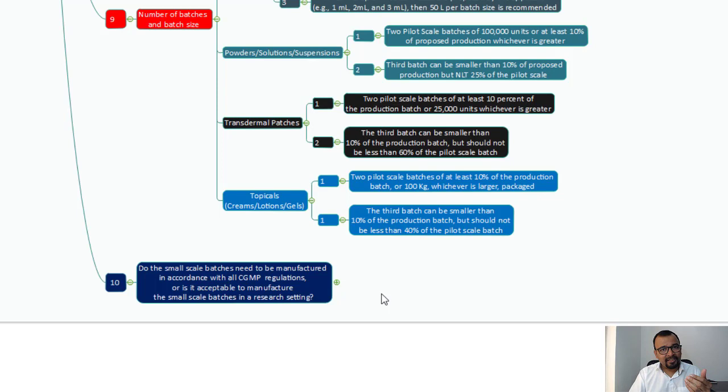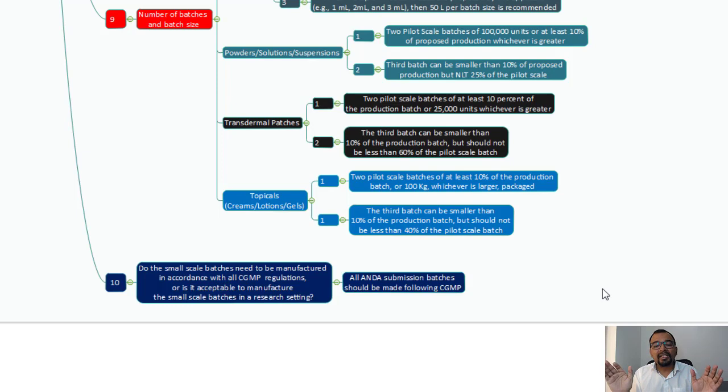So the question is, do we need to use the actual commercial manufacturing facility for the small scale batch, or can we manufacture a small scale batch in an R&D environment? And the answer to this, all ANDA submission batches should be made following CGMPs. So you can think of using any area, but that area must be a GMP certified area.